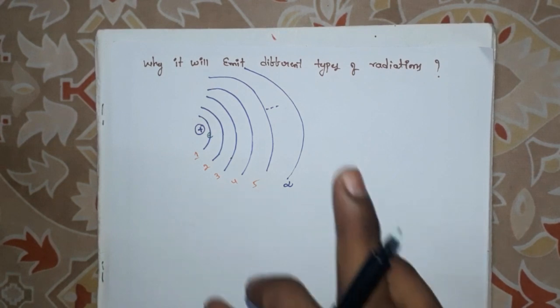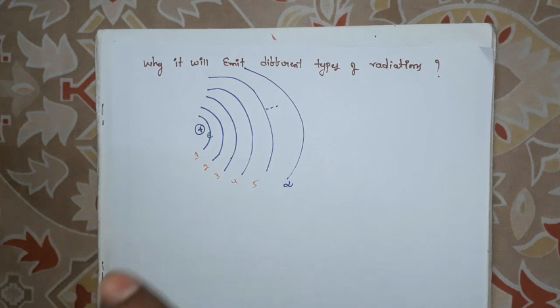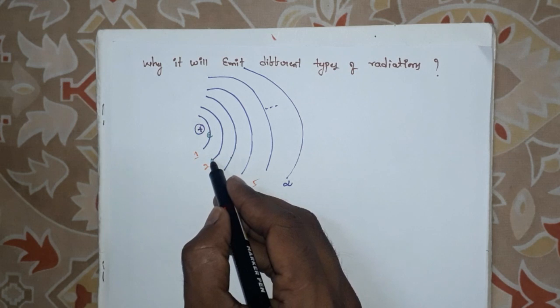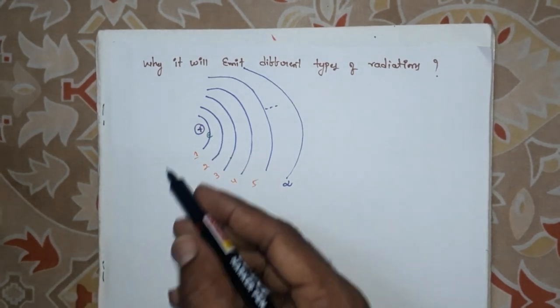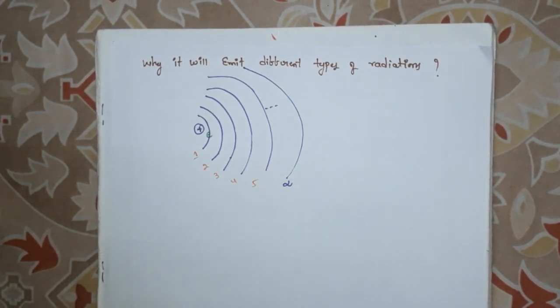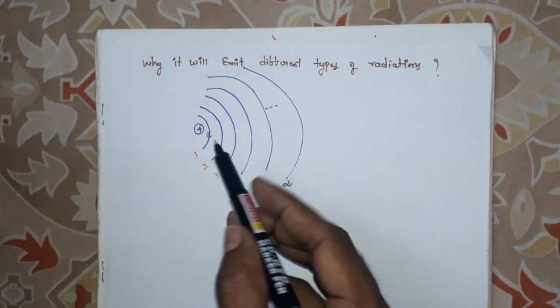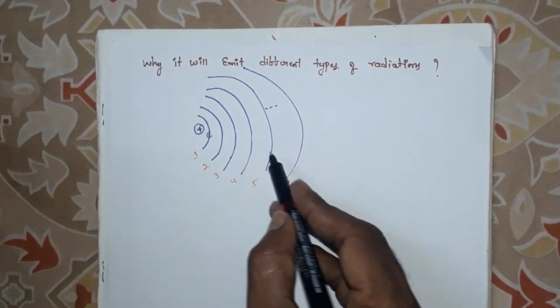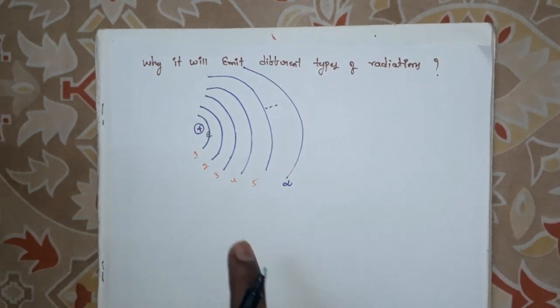In a particular amount of gas, many hydrogen atoms are there. In some atoms, the electron will jump to the second energy level on absorbing radiation, in some to the third, in some to the fourth. Likewise, it can also jump to the infinity level. That depends on the atom and energy.